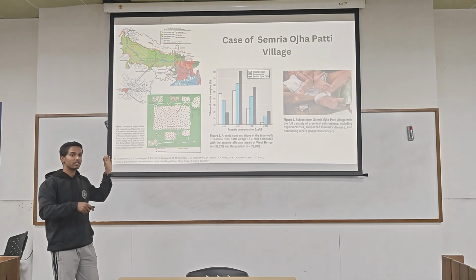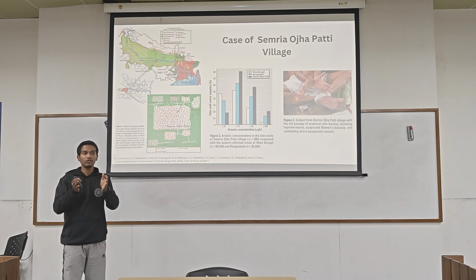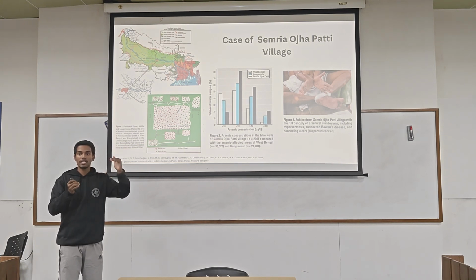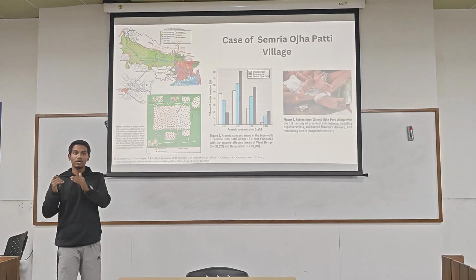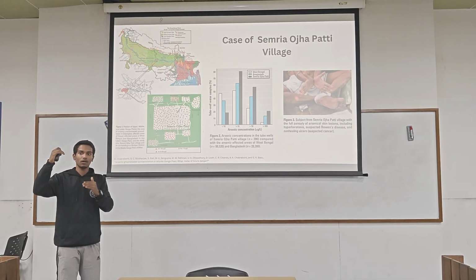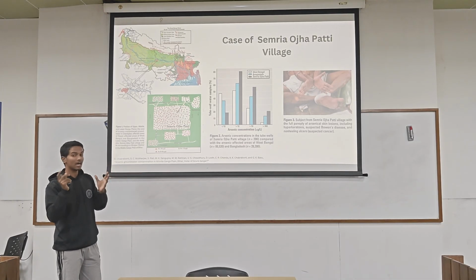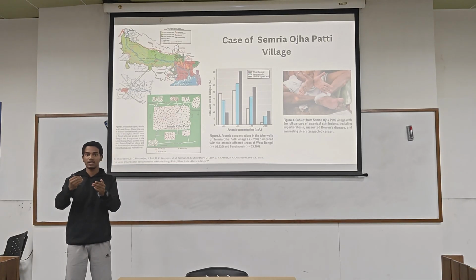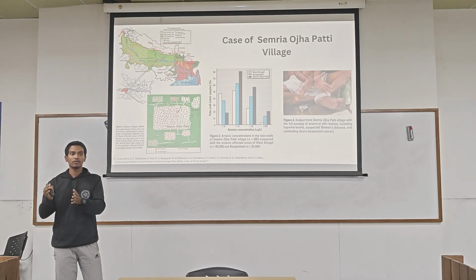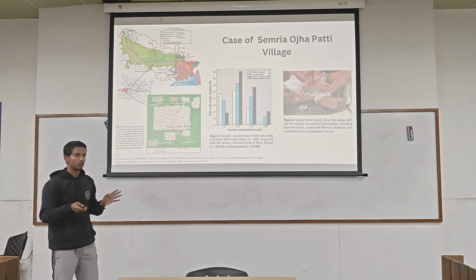Why? Because of the three factors I have explained. What happens with aquifer geometry: whenever your water table depth is higher than the river level, the groundwater flows to the river, but when it reverses, the water from the river flows into the groundwater. That's how the contamination takes place. Whenever the river is flowing, it is accumulating arsenic pollutants, and whenever the ground level difference is there, they percolate into the groundwater. So that is aquifer geometry.